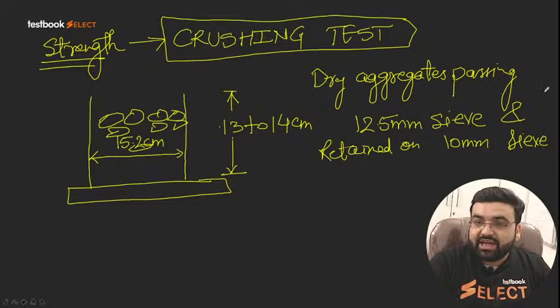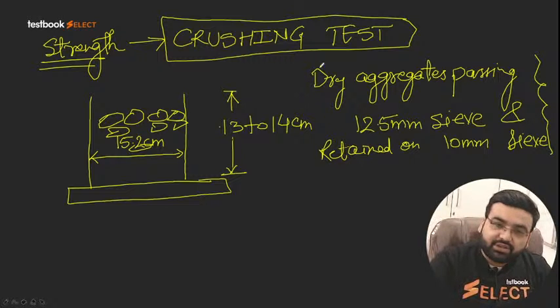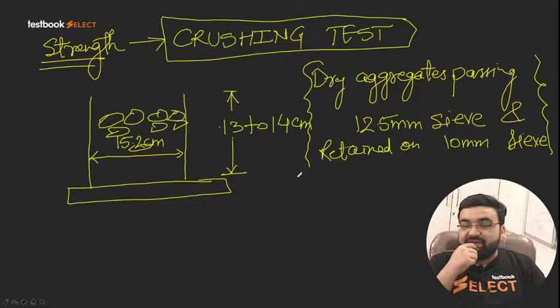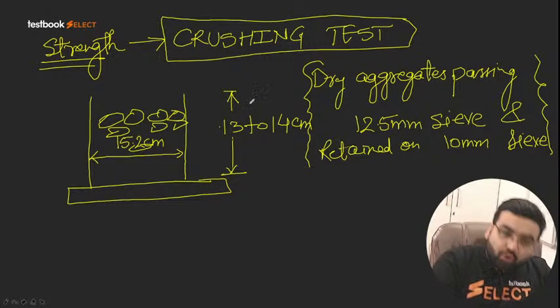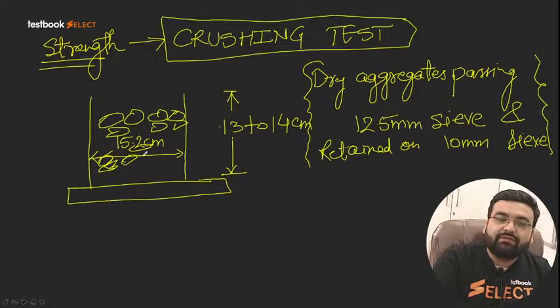So again, dear students, I am telling you, this is very, very important. The dry aggregates which are passing 12.5 mm sieve and which are retained on 10 mm sieve, only those aggregates are actually filled here.